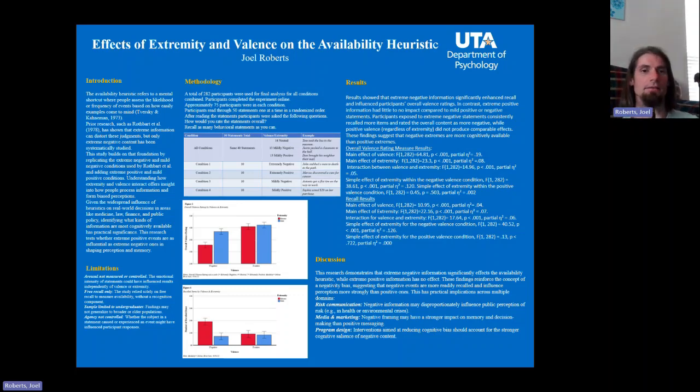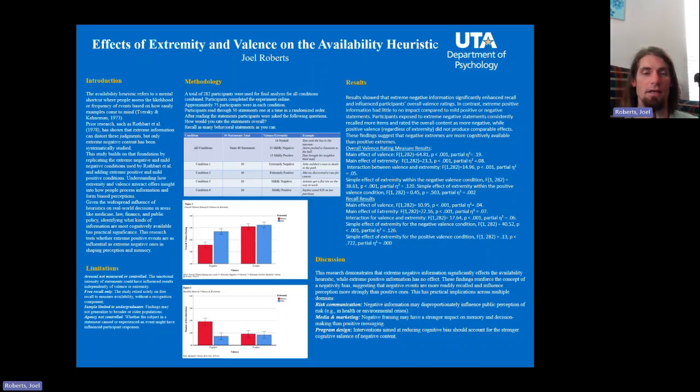The results of the study found that the extreme negative condition was the only condition that showed significantly different results from the other conditions.